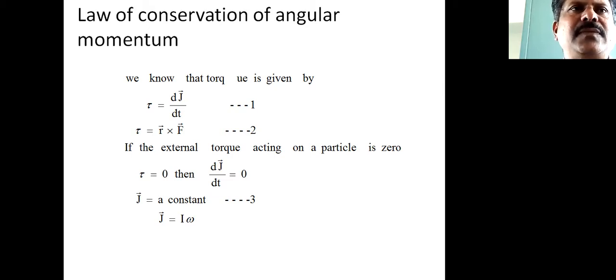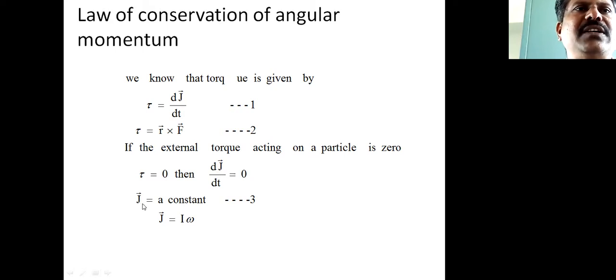Okay, so you have the relation tau equals dJ by dt. If the external torque acting on a particle is 0, that means tau equals 0, then in the above equation tau equals dJ divided by dt, when tau is 0, dJ by dt equals 0. So the rate of change of angular momentum equals 0. So when this is 0, the value of J is constant.